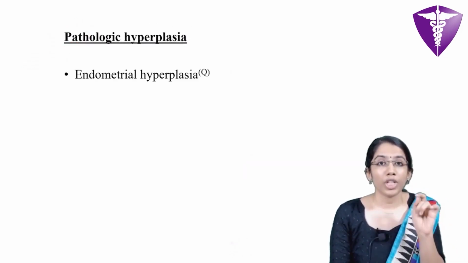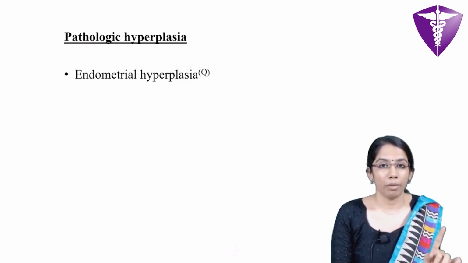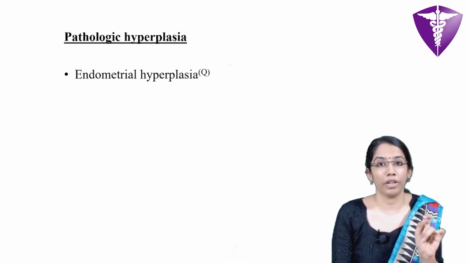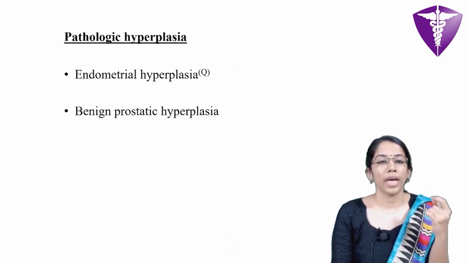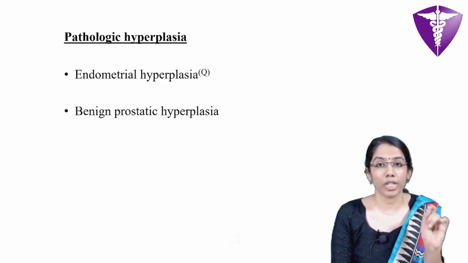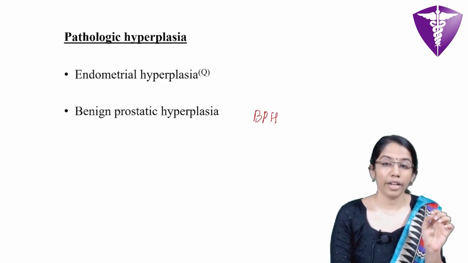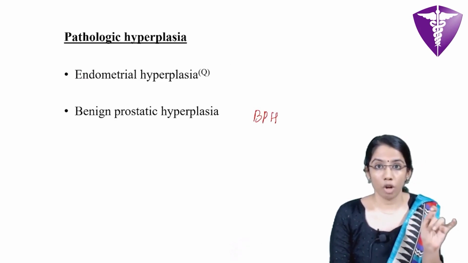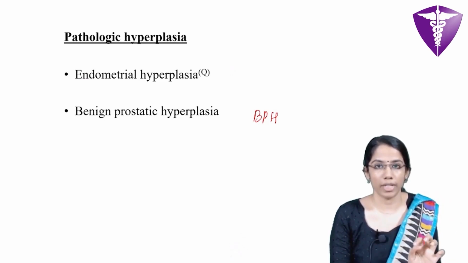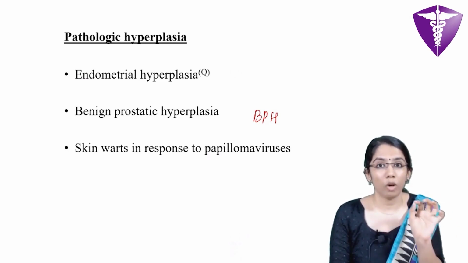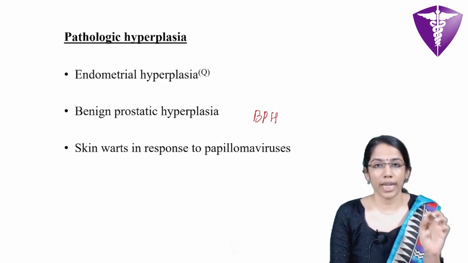Examples of pathological hyperplasia: one is endometrial hyperplasia, which can lead to a minor risk of cancer in later stages, especially so in atypical endometrial hyperplasia. And next is BPH, benign prostatic hyperplasia. Mind you that BPH is hyperplasia and not hypertrophy. That is a misnomer which used to be used earlier, but the correct terminology is benign prostatic hyperplasia. And the next is skin warts in response to papilloma virus. There occurs hyperplasia of the skin epithelium.